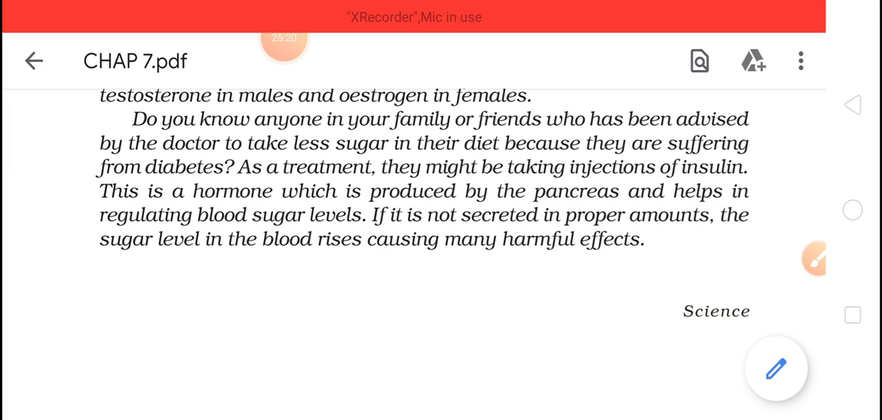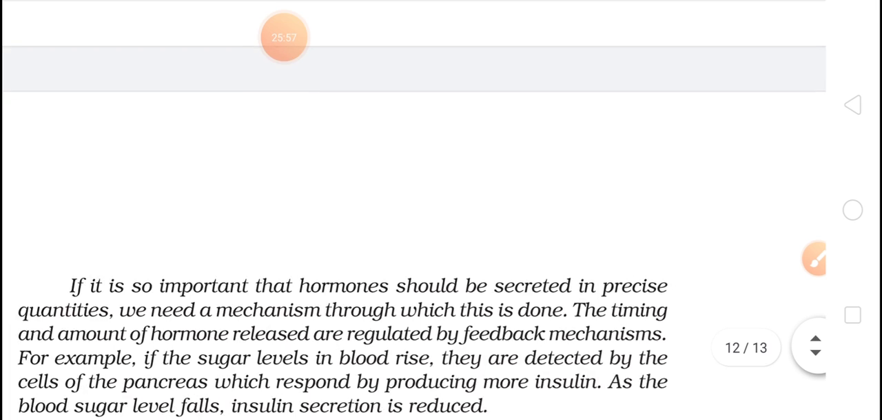Now this insulin is regulating blood sugar level. This means in our blood we have a level of sugar. If this blood sugar is not normal, then the patient is diabetic. How? Let's first read and then I'll explain. This is a hormone which is produced by the pancreas and helps in regulating blood sugar level. If it is not secreted in proper amount, the sugar level in the blood rises, causing many harmful effects.